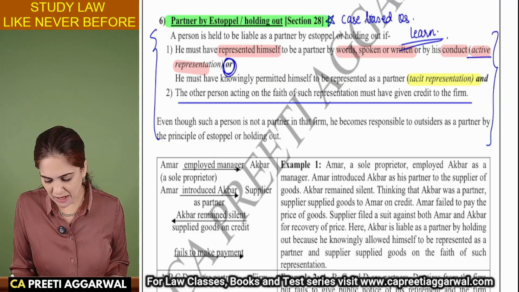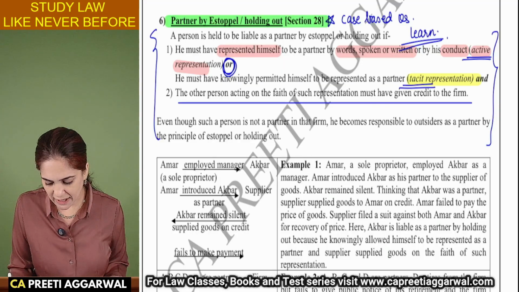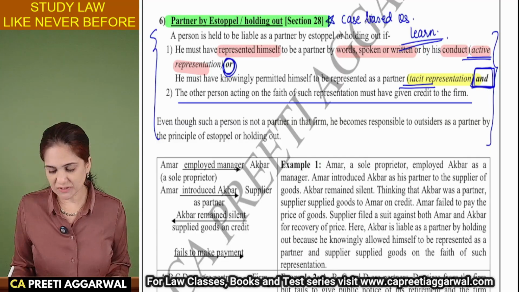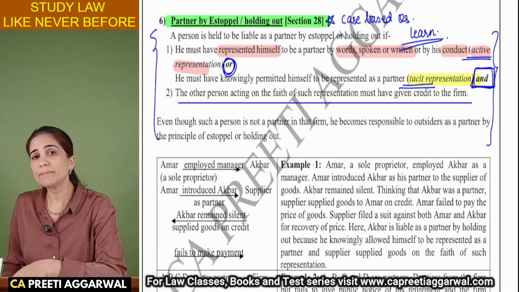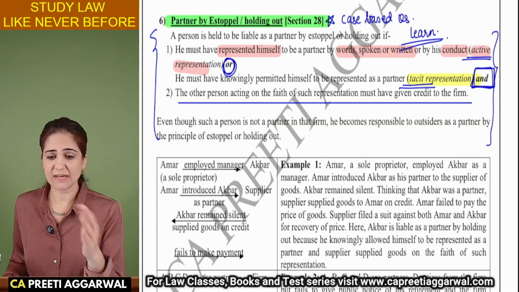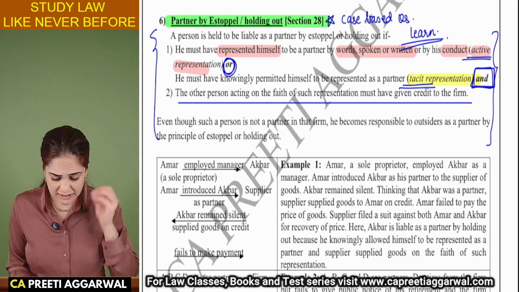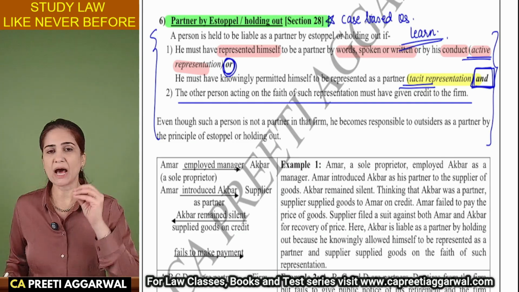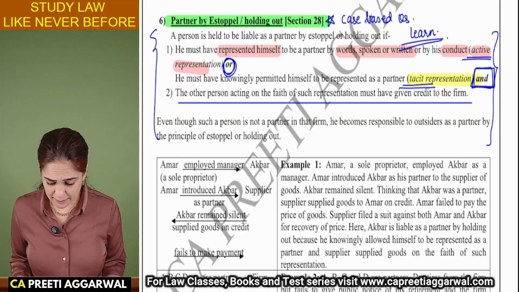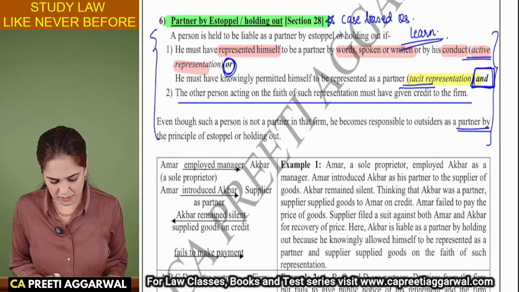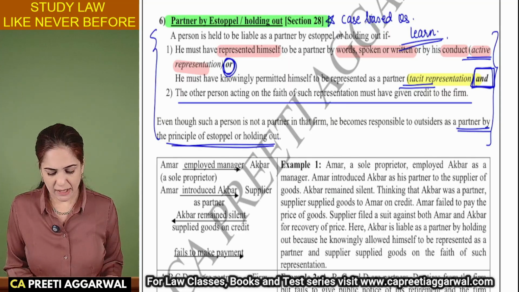So it may be either an active or a tacit representation, but on the basis of this representation, the other person has given credit. He has acted on it. He has given goods on credit. He has given money on credit. Then in that case, the person who has allowed this representation will be considered as if he is a partner. He is considered a partner by estoppel.